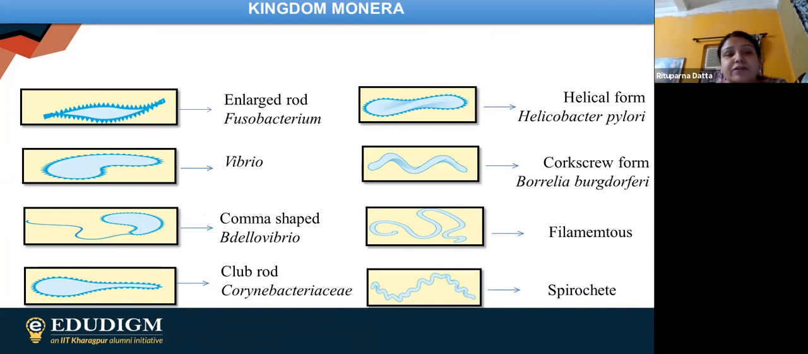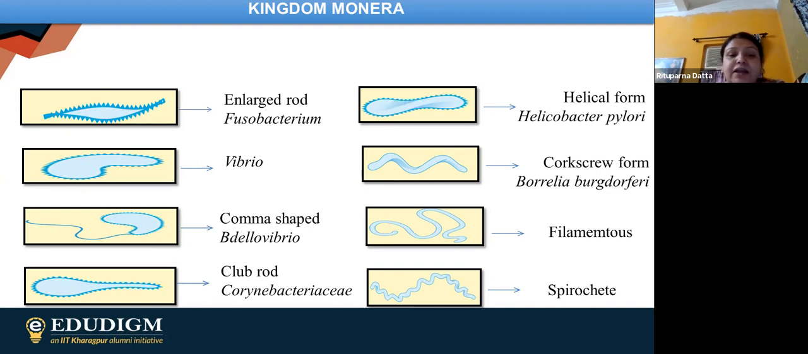So here we are having the first one, that is enlarged rod. So enlarged rod means fusobacterium. So here we are having the fusobacterium, that is the example of enlarged rod. They are rod, but they are enlarged than the normal one. Then we are having Vibrio. So what is the meaning of Vibrio? Vibrio means comma shaped. You all know Vibrio cholerae, that is a very common bacteria. So Vibrio is actually determining the shape. Finally, we are having the comma shape, which is having a flagella-like extension. A particular extension is there. And the example is Desulfovibrio.